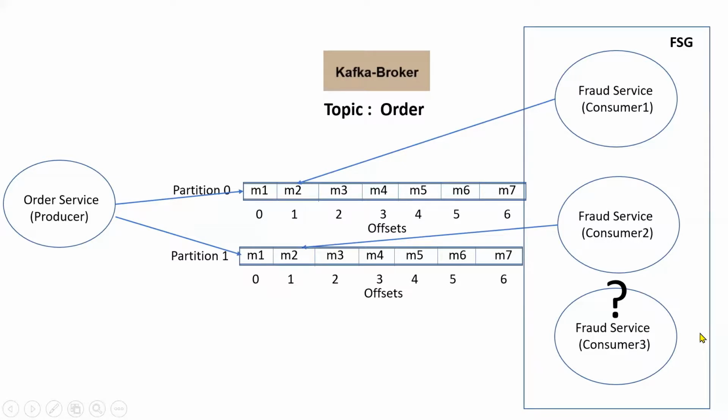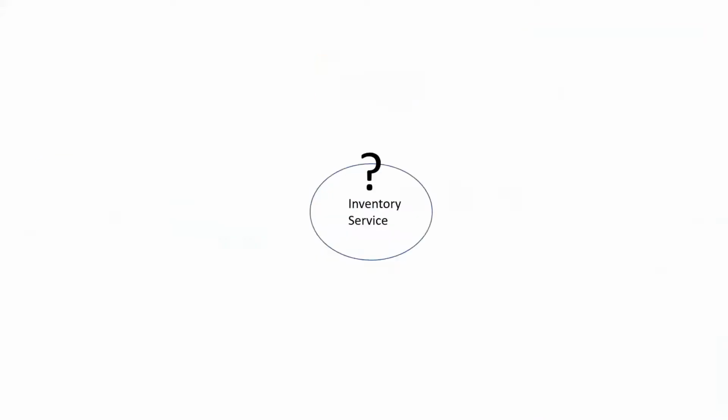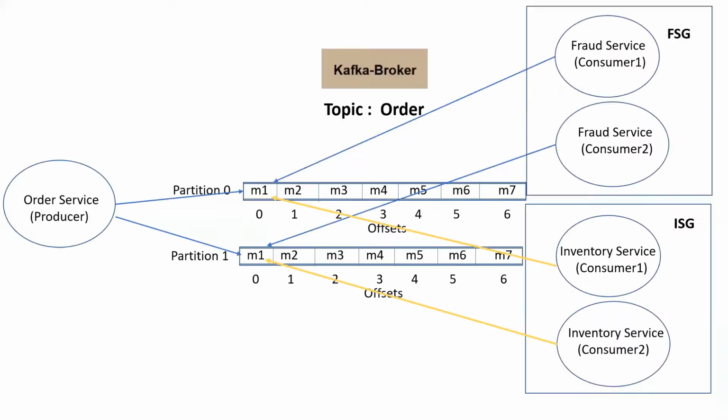Similarly, if you look at this example, this is how the consumer reads from different partitions, right? Similarly, when it comes to another service called the inventory service, say for example, here now there are two groups. One is the fraud service group, the second one is the inventory service group, right? The fraud service group has some consumers, and similarly the inventory service group has consumers. Both consumer groups are pointing to the same topic, you can observe here. This is a typical publish and subscribe model, right? Whenever the order service pushes some messages and there are two groups of services interested in this, for example the fraud service and the inventory service, in that case the same message can come to both the groups.